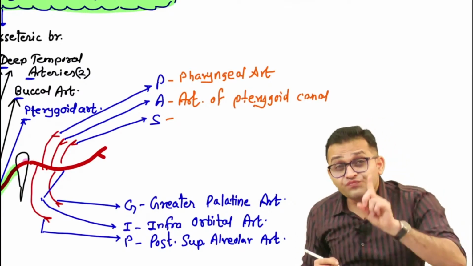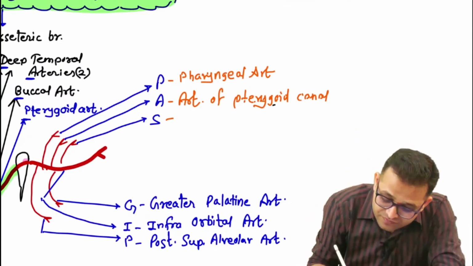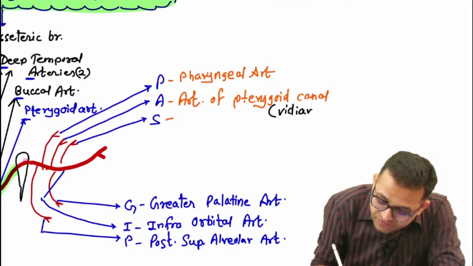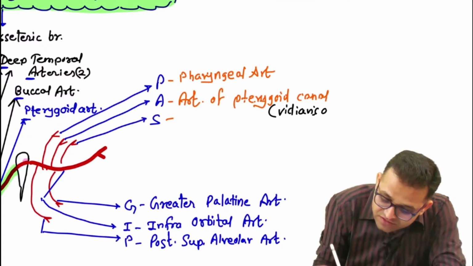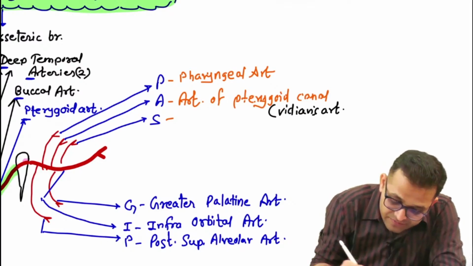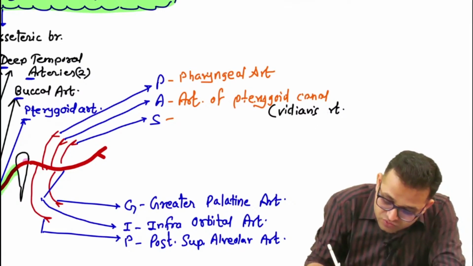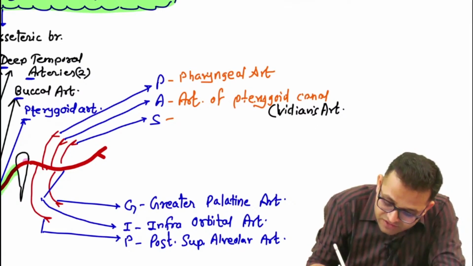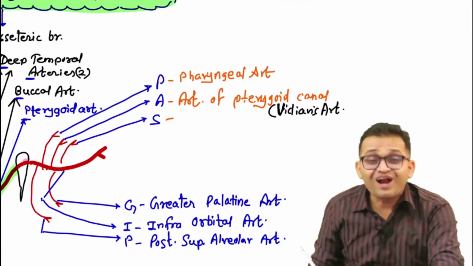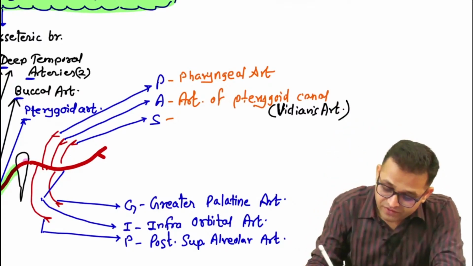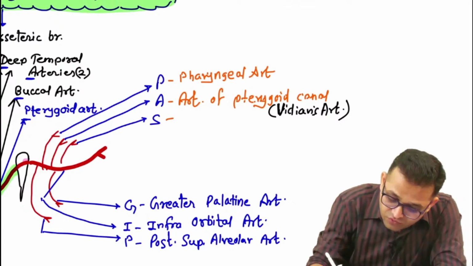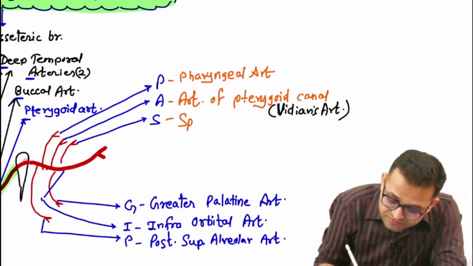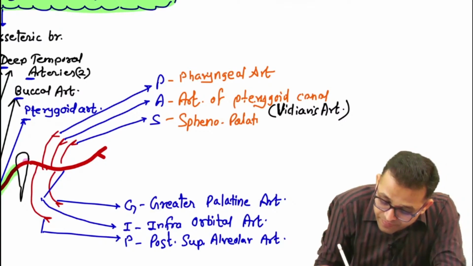This is also known as the Vidian's artery. Later, when I teach you the detailed neuroanatomy part, I will teach you what the Vidian's artery is and what the Vidian's neurectomy is. And S, don't forget, it is very important, is the sphenopalatine artery.